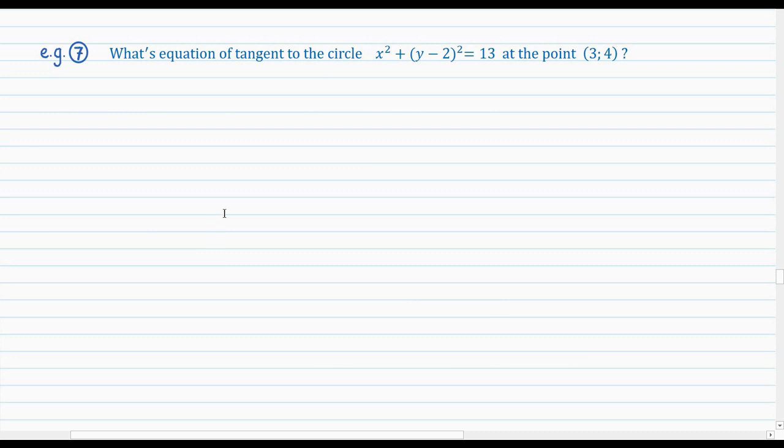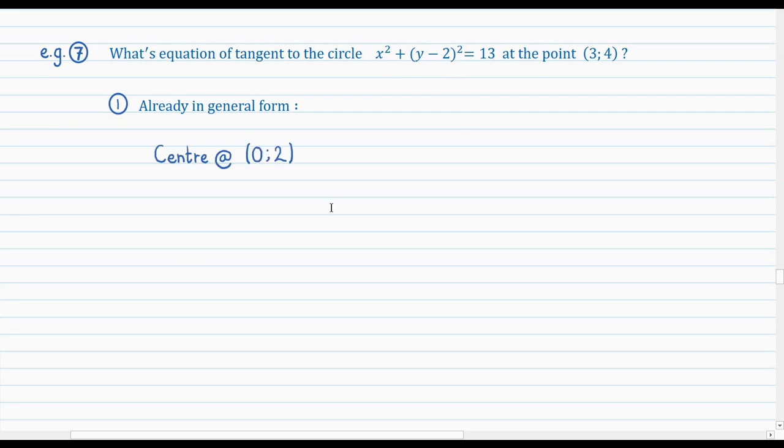The question asks, what's the equation of the tangent to the circle with the equation x squared plus (y minus 2) squared equals 13 at the point with coordinates (3, 4)? Then just follow the 4 steps I just outlined. The first of these being, represent the circle equation in the general form, and in this case it's already given in the general form. So I guess the only new information we can derive at this point is the coordinates of the center point, which would be (0, 2).